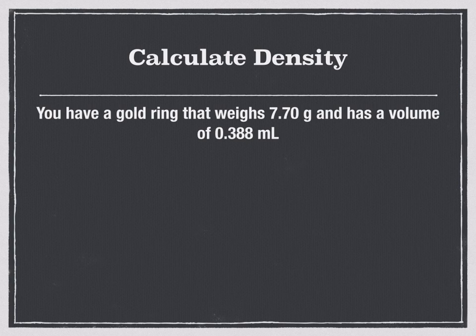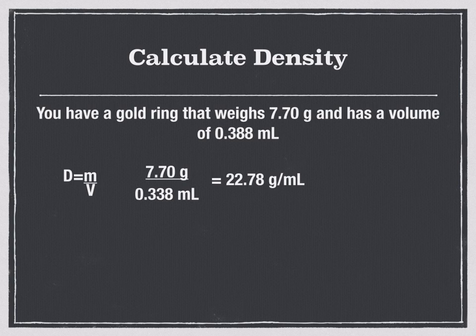Okay, for example, if we want to calculate density, you have a gold ring that weighs 7.70 grams and has a volume of 0.388 milliliters. My formula that I'm going to use is D equals M over V, or density equals mass divided by volume. The mass is 7.70 grams. I put that in the top, and I divide by the 0.338 milliliters. When I perform the math operation, I get that it has a density of 22.78 grams per milliliter.